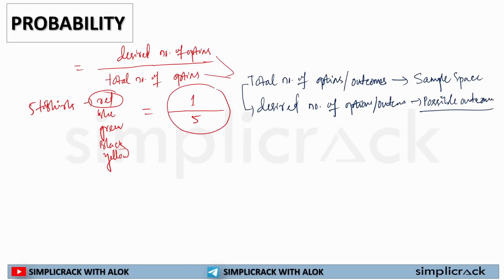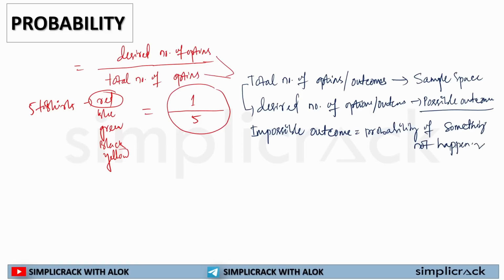Now if there is a possible outcome, there is an opposite of possible outcome, that is an impossible outcome. What is an impossible outcome? That means the probability of something not happening, that is the opposite of the probability of something happening.